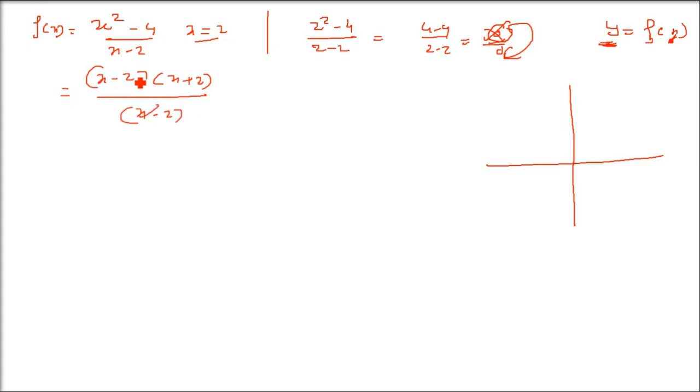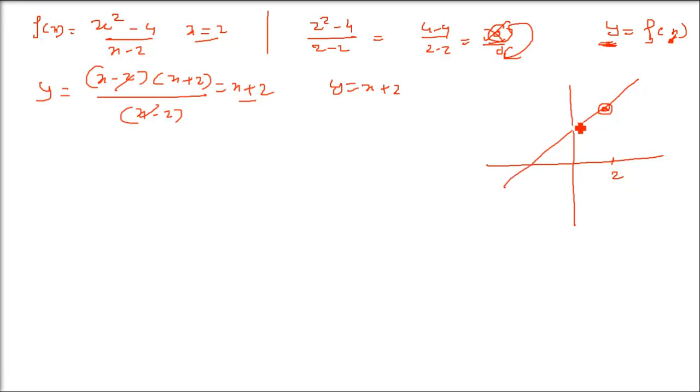So I can cancel out this x minus 2 with x minus 2, and I'll get x plus 2. So we have y equals x plus 2. So y equals x plus 2 is a straight line, y equals mx plus c. So you can just draw a line. You have a function with a straight line. But it is showing some problem at 2. So just make a round circle at 2.